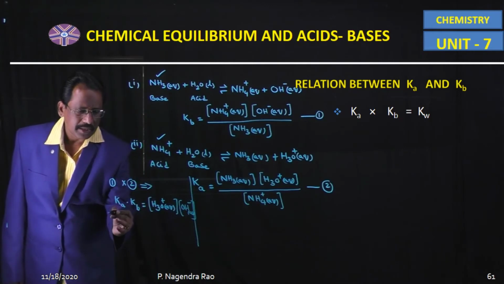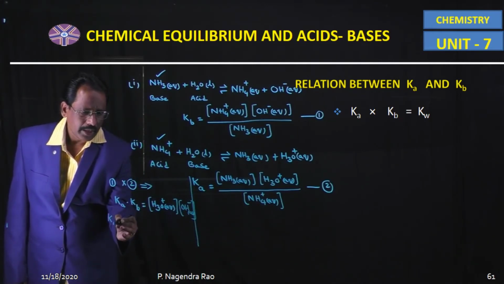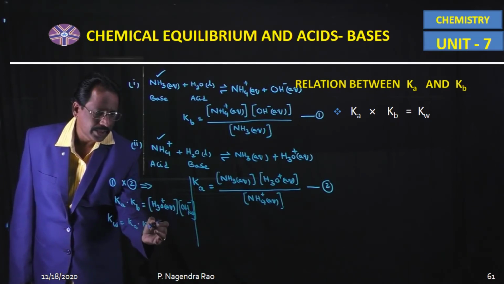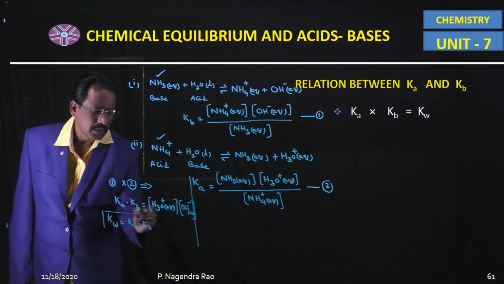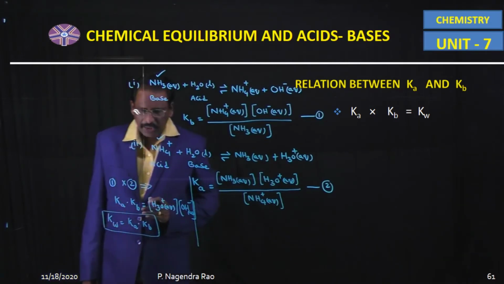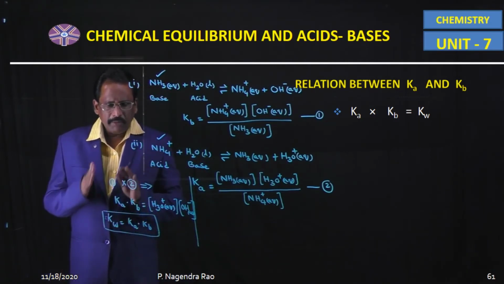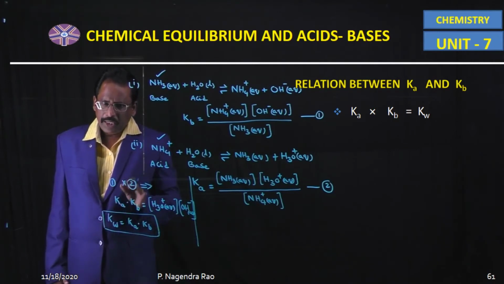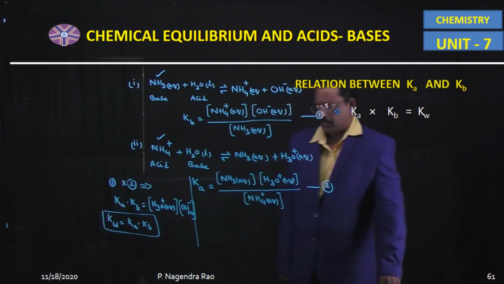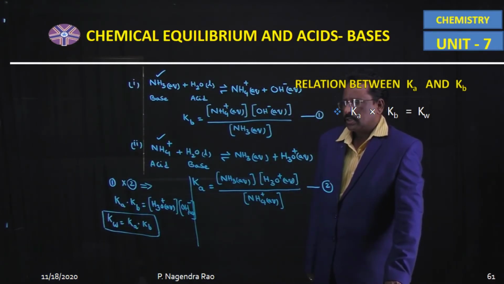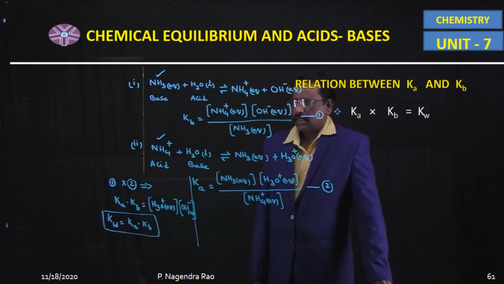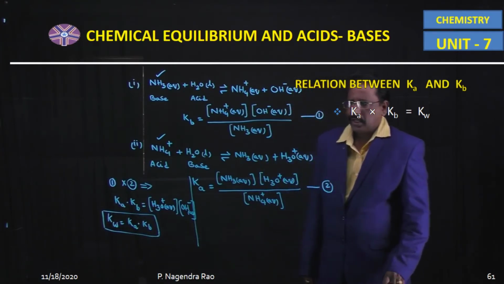So this is nothing but Kw is equal to Ka into Kb. So the relationship between Ka and Kb is Kw is equal to Ka into Kb. The product of dissociation constant of weak acid and weak base is equal to Kw.